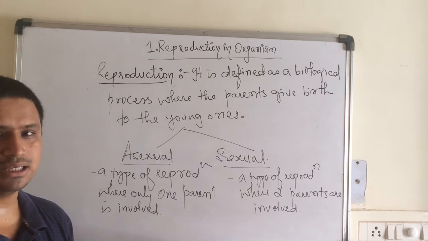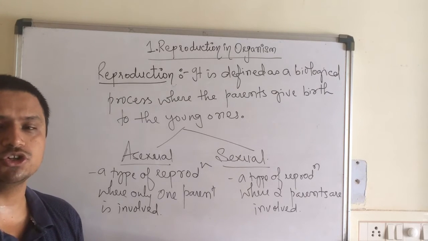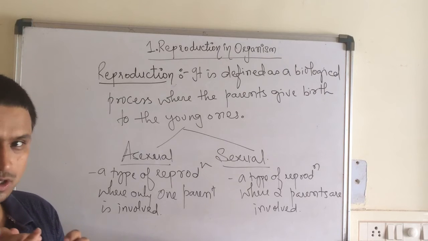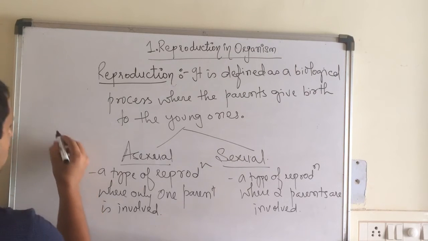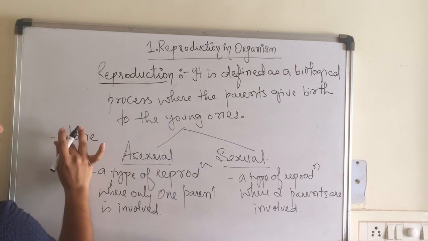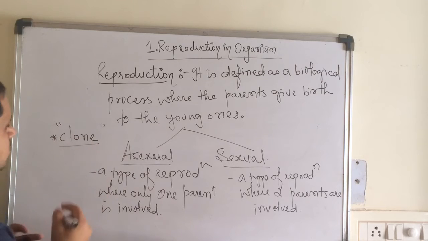The answer may be yes or no. If the genetic constitution is the same as that of the parent, then that species is said to be a clone. It is said to be what, children? Clone. So, what is the definition of clone? Or what are the clone species?